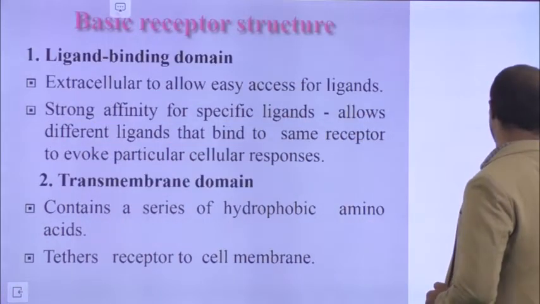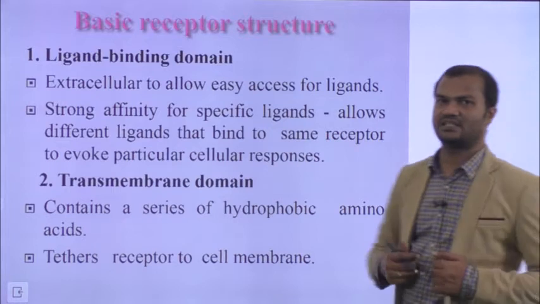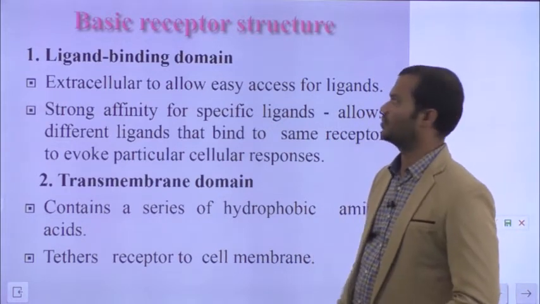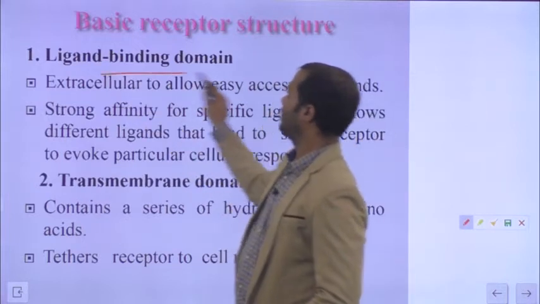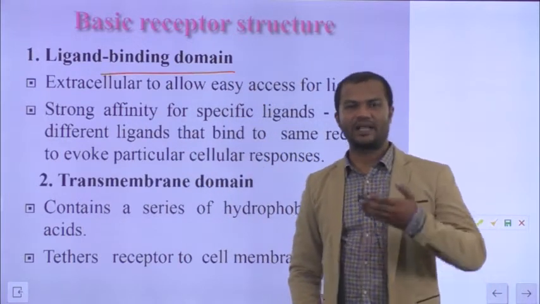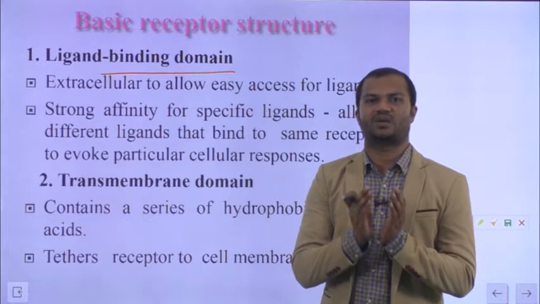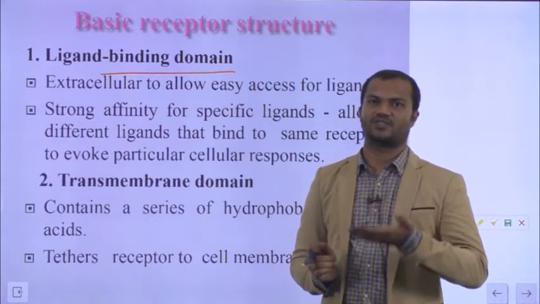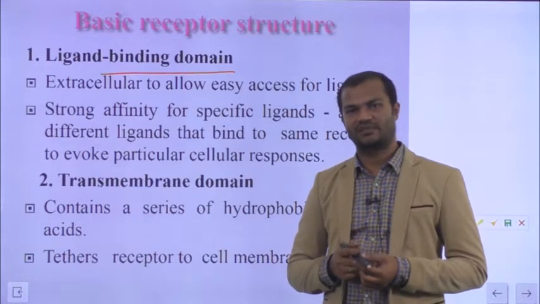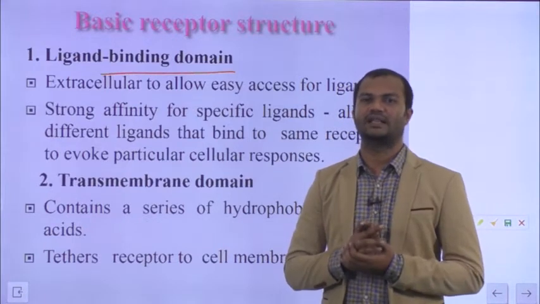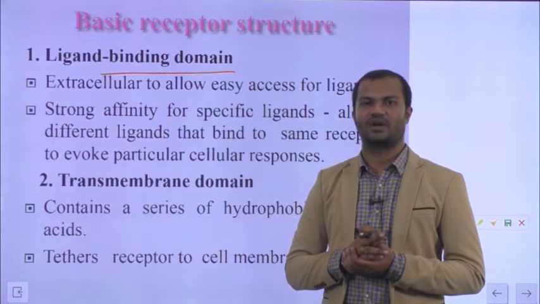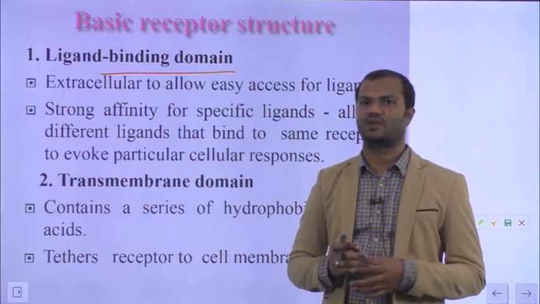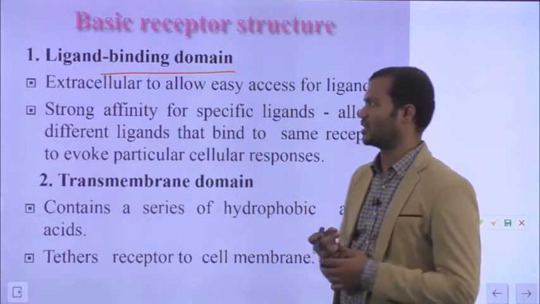We will study the different parts of an enzyme linked receptor. The first and foremost part of an enzyme linked receptor is the ligand binding domain. The ligand binding domain is the extracellular portion of the receptor. It is the part of the receptor that is exposed on the outside of the cell, which is able to bind the ligand or a signaling molecule like insulin, growth factors, and other hormones.